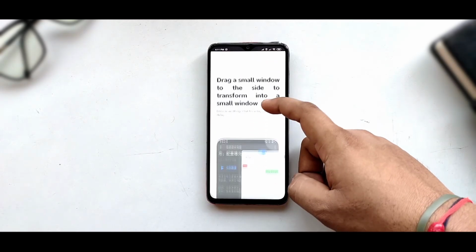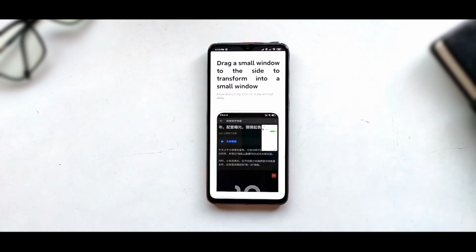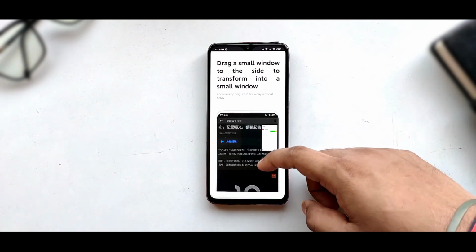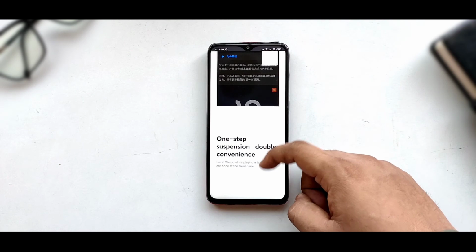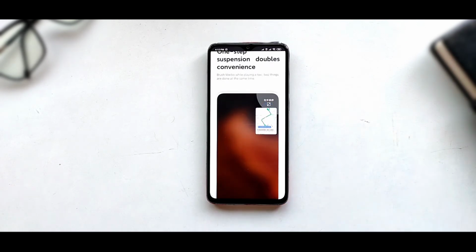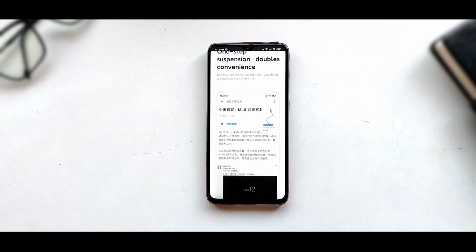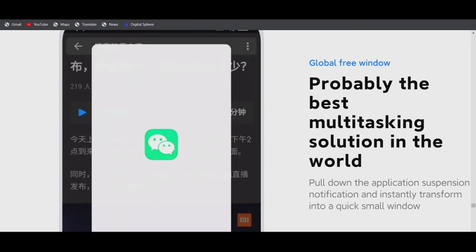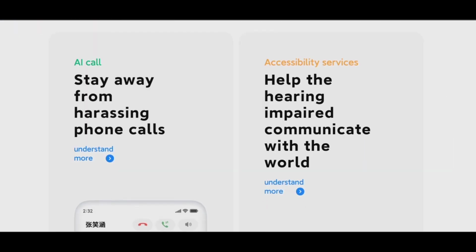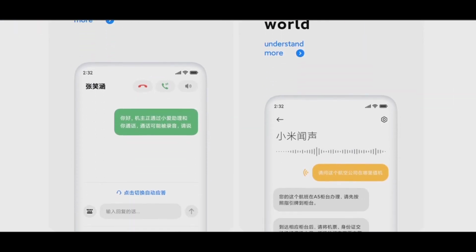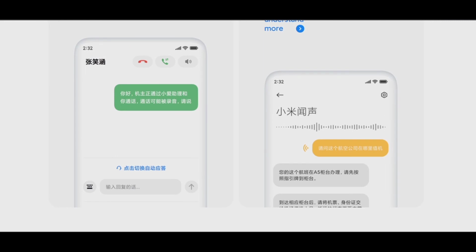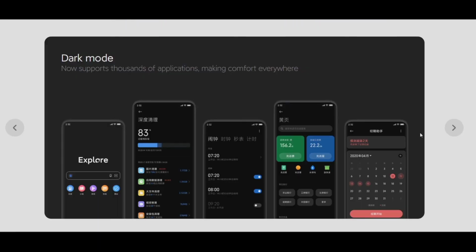You can use it. Well, all this happens whenever you use multi-window: to hide, to make it smaller, to drag and drop options are available here. But in MIUI 12, ultimate animations can be received, by which you can customize your device better. Well, you might get many fraud calls, but you won't be bothered more by those because MIUI 12 automatically identifies and blocks them.